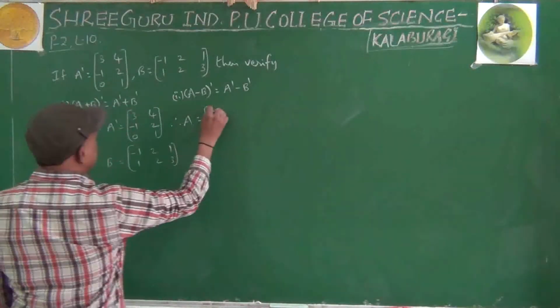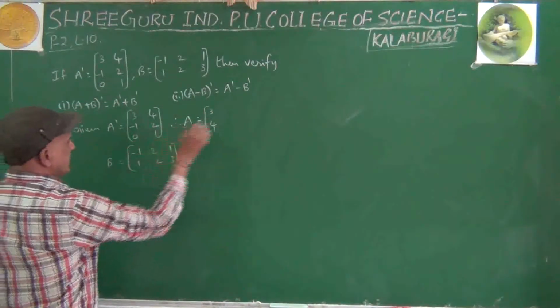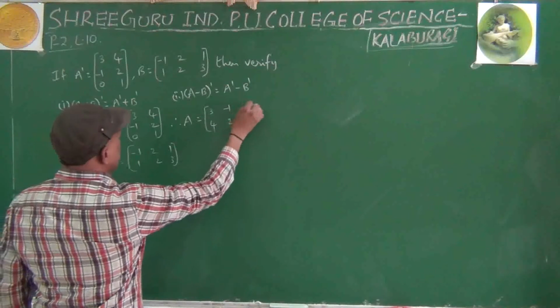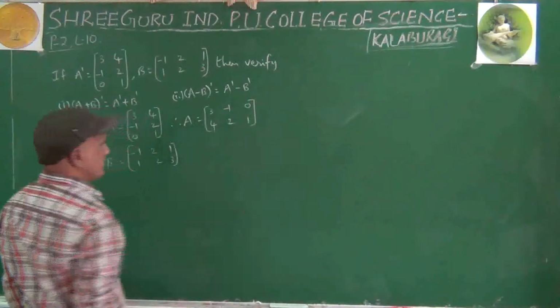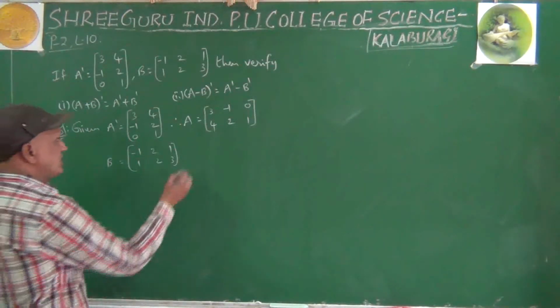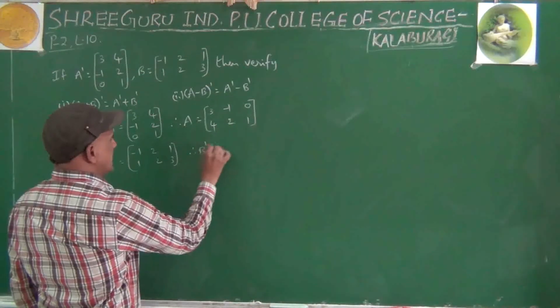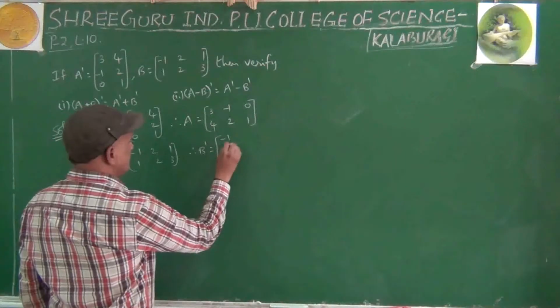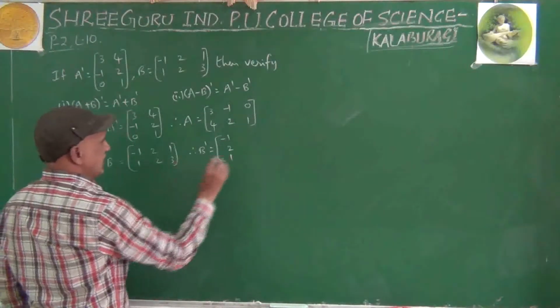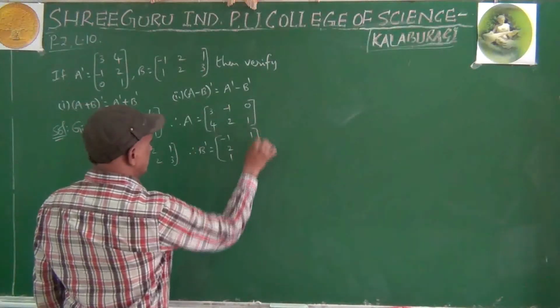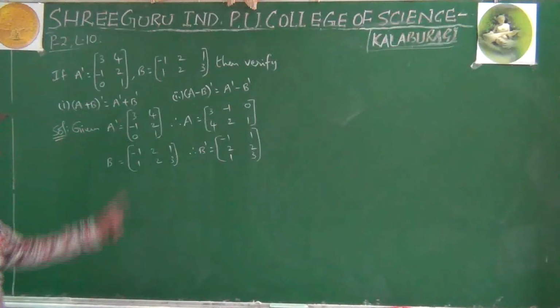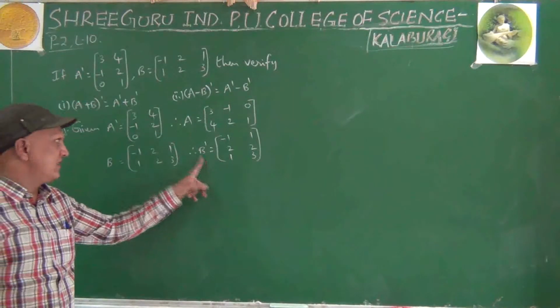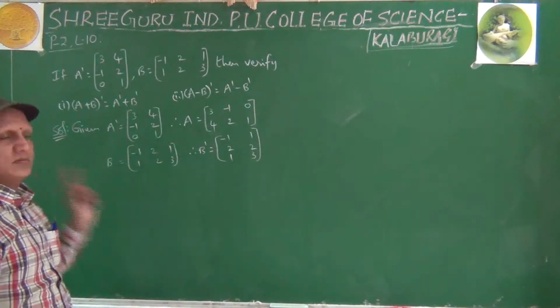First row becomes first column. Second row becomes second column. Third row becomes third column. B dash equals first row becomes first column, second row becomes second column. A dash plus B dash, A plus B.